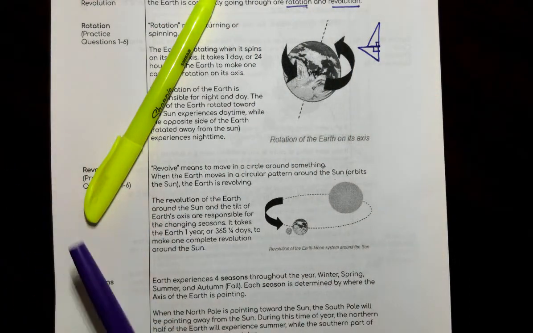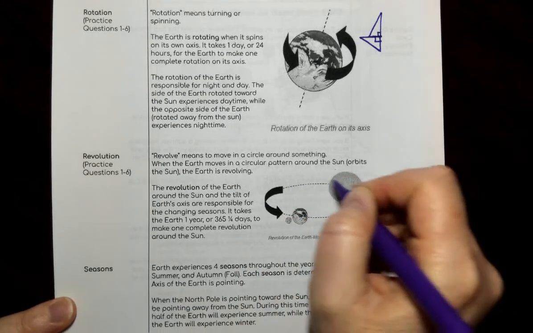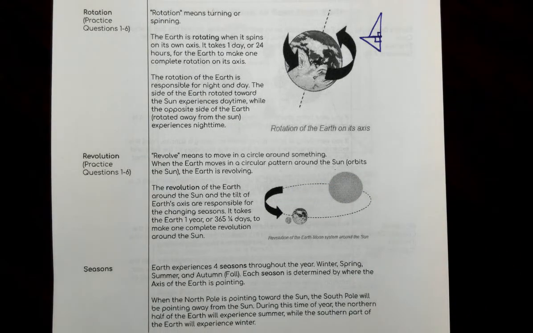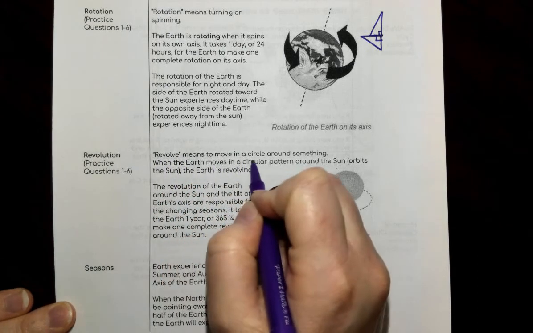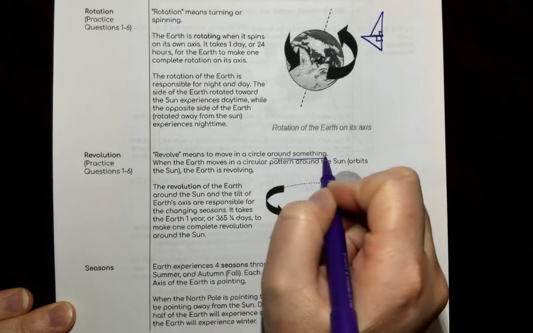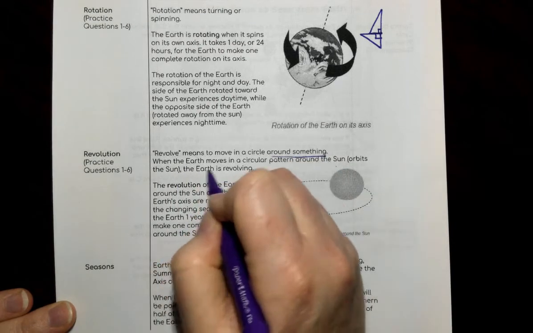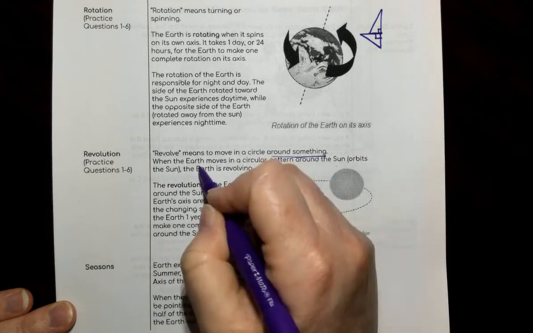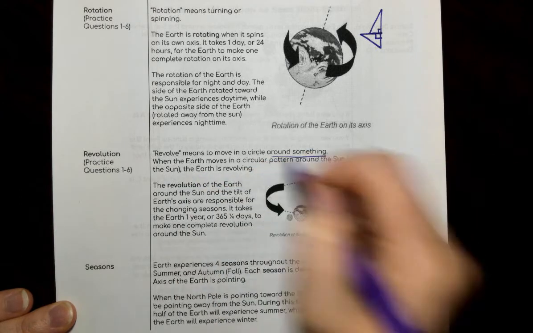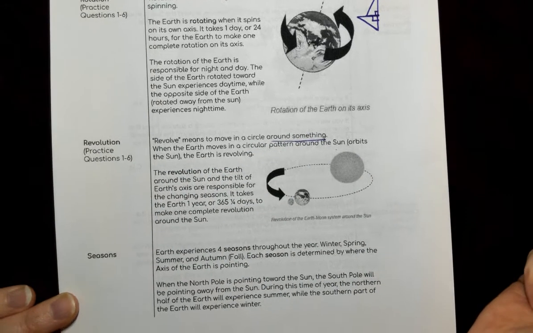And so that second motion that I was making, that big circle around my sun, my marker, is revolving. So revolve means to move in a circle around something. When the Earth moves in a circular pattern around the sun, we call it orbits the sun. And that means the Earth is revolving.